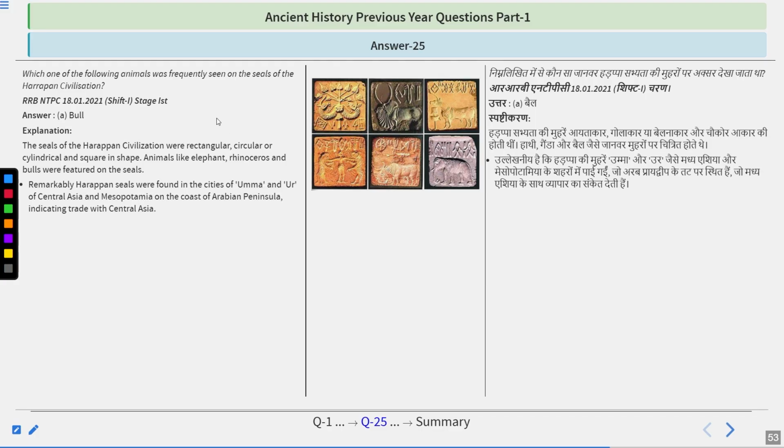So the seals of Harappan civilization were rectangular, circular, cylindrical, or square in shape. Animals like elephant, rhinoceros, and bulls were featured on the seals. Remarkably, Harappan seals were found in the cities of Umma and Ur of Mesopotamia, and on the coast of the Arabian Peninsula, indicating trade with Central Asia. So the answer is bull.